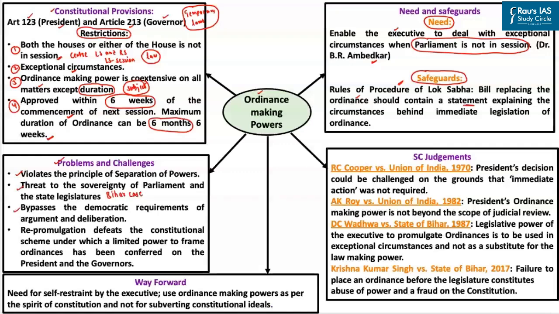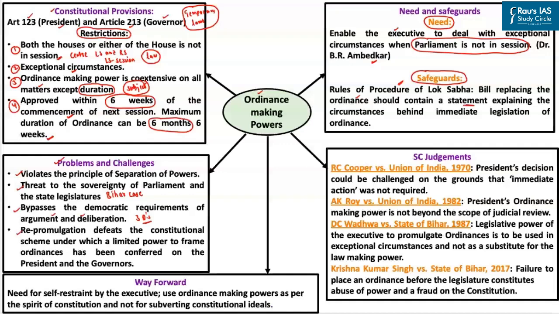Next, when you look at democracy, democracy is all about the 3 Ds, that is debate, discussion and dissent. So when the government takes frequent recourse to the repromulgation of ordinances, then debate, discussion and dissent on the important aspects do not take place inside the parliament. So in a way, it bypasses the democratic requirements of argument and deliberation, which are so critical.